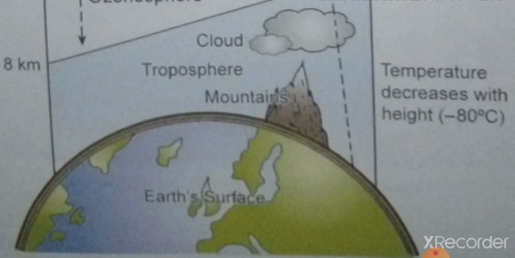The temperature decreases in this layer when we go upwards because the atmosphere is heated by the radiation coming from the earth. In the troposphere, for each 165 meters of ascent, 1 degree Celsius of temperature decreases. It is known as the normal lapse rate of temperature.